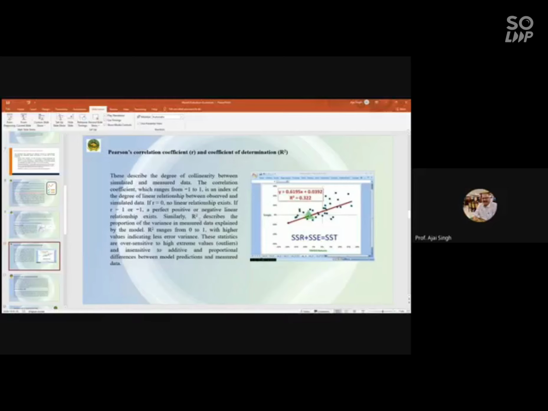When there is an equal difference between the observed and the predicted values, you may get R square as 1, though there is a large difference between these two values. If the difference is the same for all the data, you may get R square equal to 1. You may say that you have predicted very well when you get R square equal to 1, but that may not be true. That's why more statistical criteria should be included in the model evaluation.